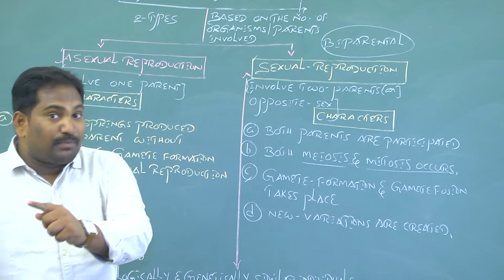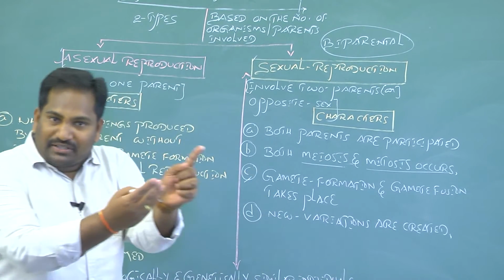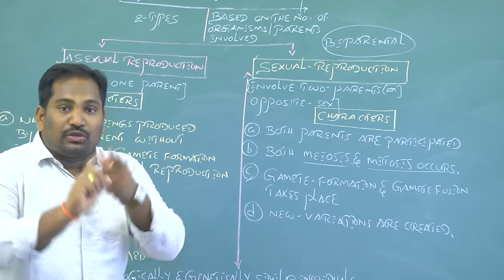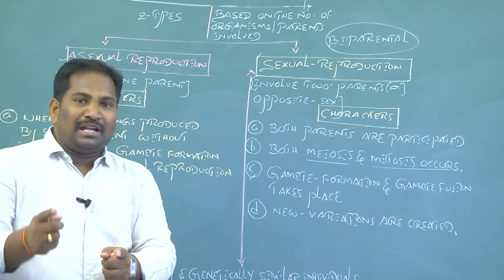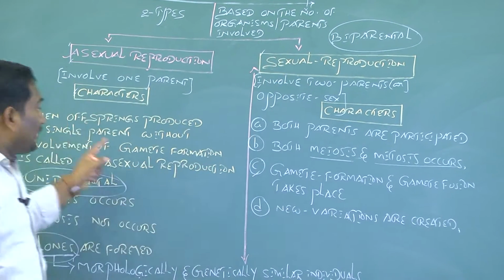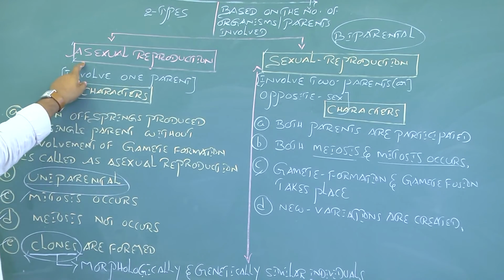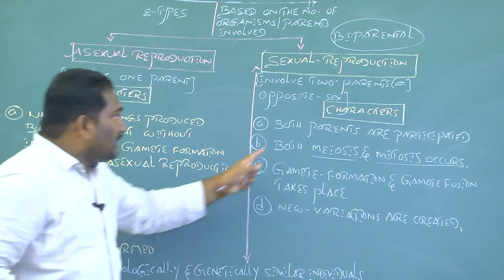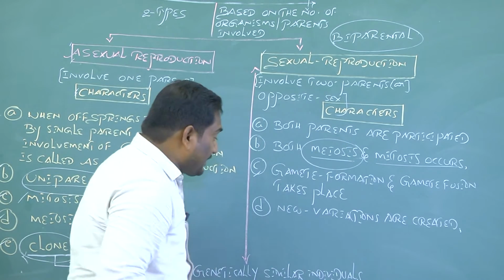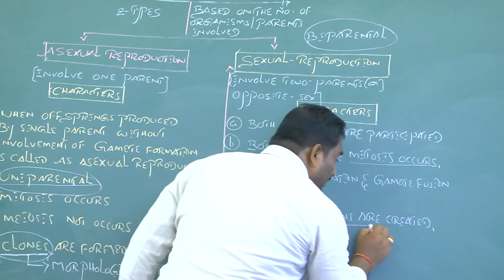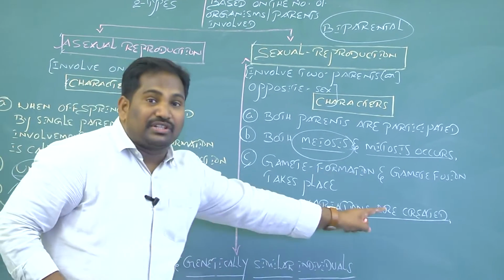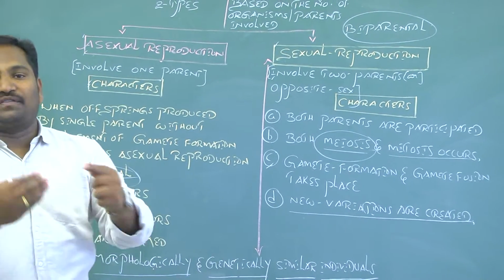Male gametes are formed from the male individual, female gametes from the female individual. These male and female gametes unite to form a zygote. Gamete formation does not occur in asexual reproduction. And during sexual reproduction, whenever meiosis takes place, new genetic variations or recombinations can be created in the offsprings.